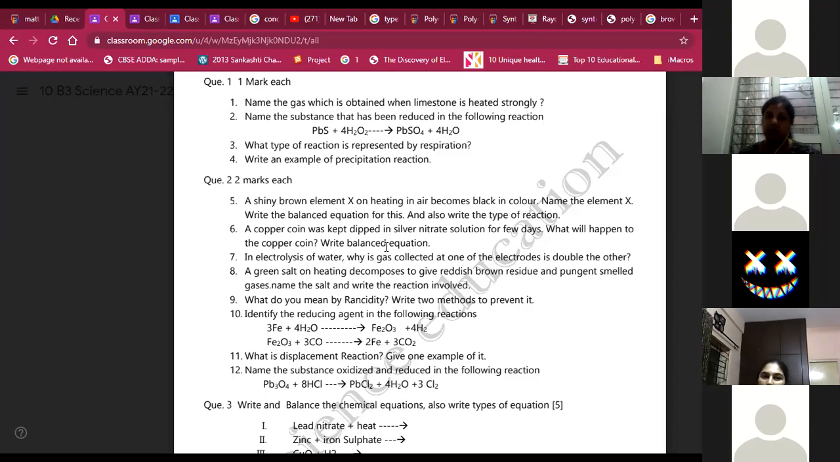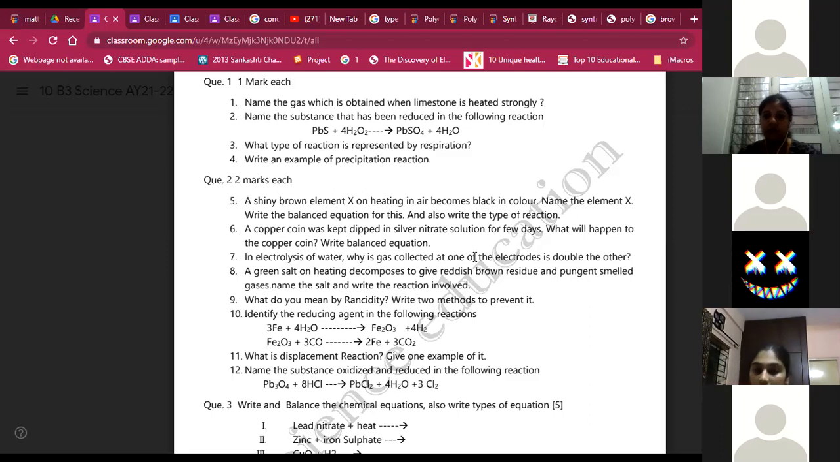Ma'am, can you repeat it? Equation or the sentence? The equation, ma'am. Cu plus AgNO3 twice gives out CuNO3 twice plus Ag. Yes, ma'am. Okay. So silver gets deposited over the copper coin and the solution turns blue due to formation of copper nitrate.